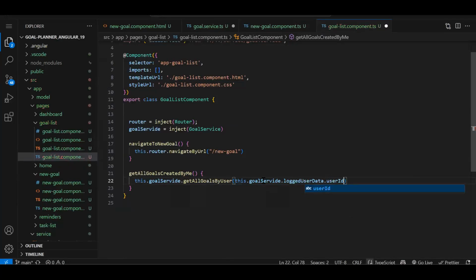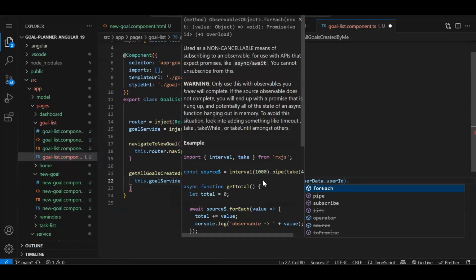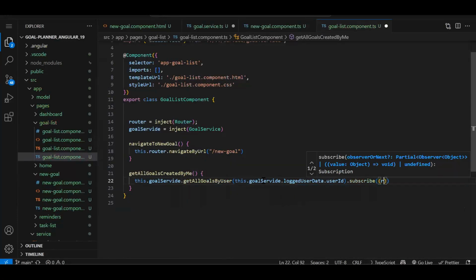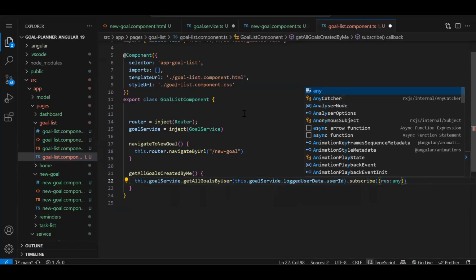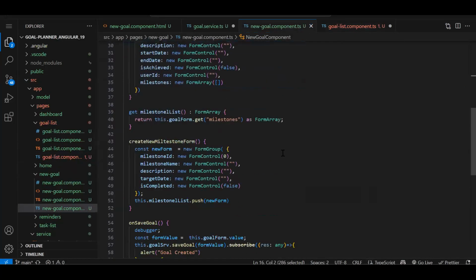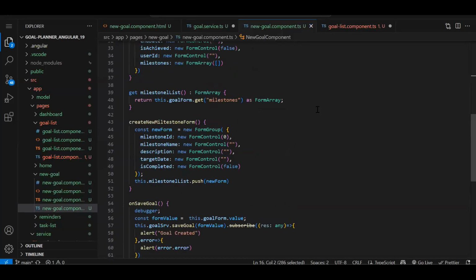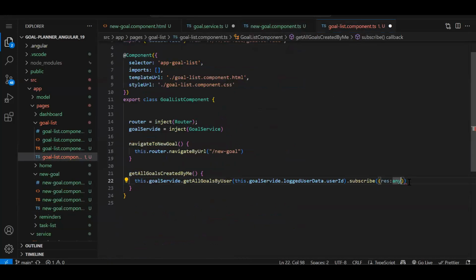Instead of writing it over here in the service also, we can directly access it, but just to make sure everyone is able to understand, I'm writing it over here. Let's write subscribe result colon any. Did we create an interface or something? Not yet. Okay, so any, then arrow function.